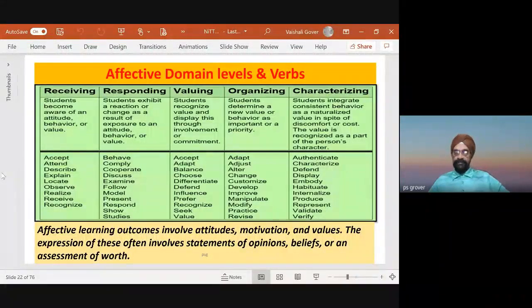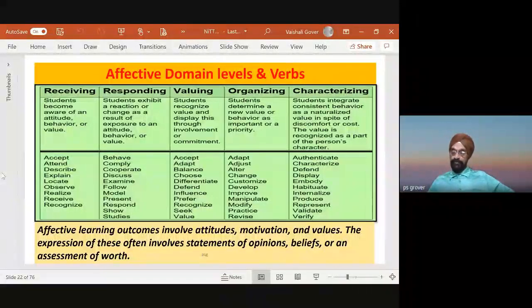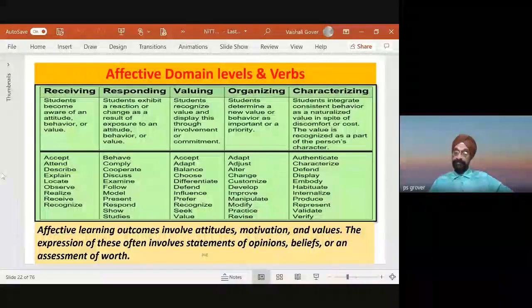Now, when I have to build the affective component, that means the emotion component, into my learning outcome, this will be very important for maybe philosophy courses. It will be important for the engineering courses also. For example, team player. How do I express that? I use the affective domain verbs, which I've indicated here. You can see that affective learning outcomes involve attitude, motivation, and values. The expression of these often involves statements of opinion, beliefs, or an assessment of worth.